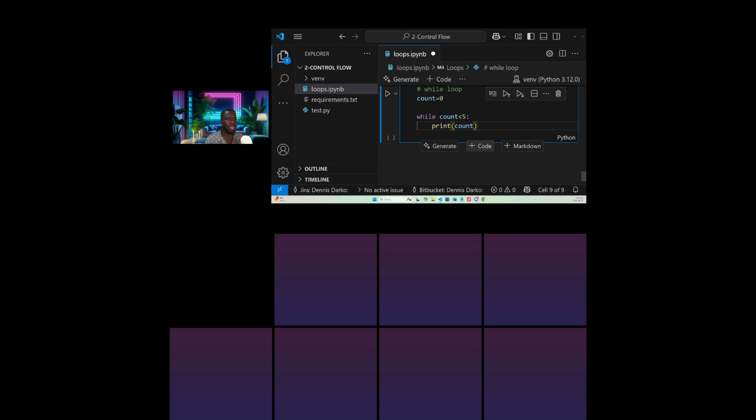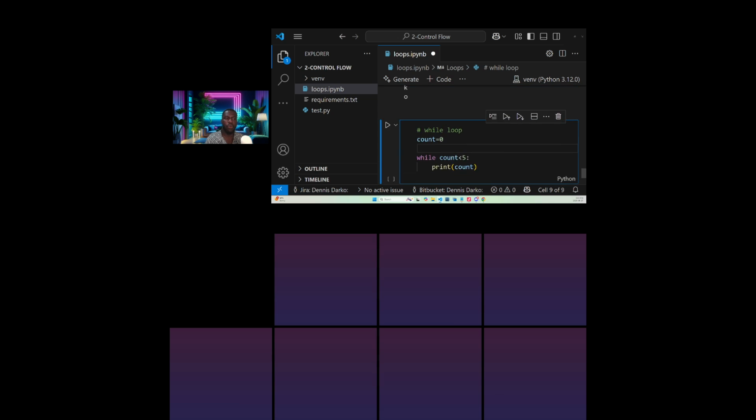So now we are saying count is 0, while count is less than 5, print count. So you could see that it will start printing from 0, 1, 2, 3, 4. It will not get to 5. So you see, we can use while loop to perform tasks that we were using for loop for.